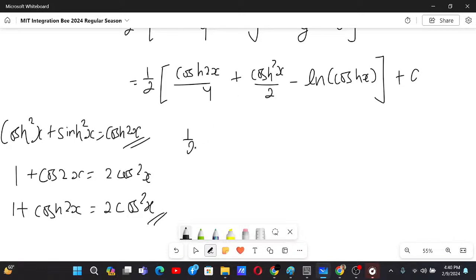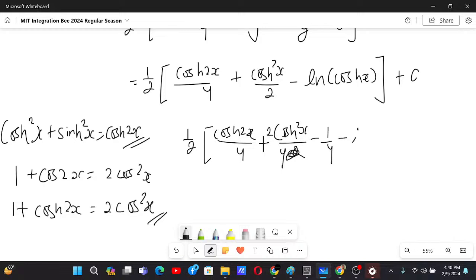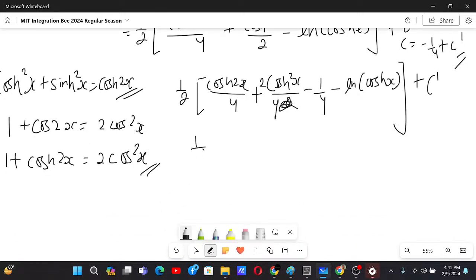So now we can introduce a constant over here, cos²x by 2, and I can make it 4 and then over here 2. Now introduce a minus 1 by 4. I can do this because I will just change the constant of integration to c dash. Basically c is minus 1 by 4 plus c dash. It doesn't matter what constant I give, and then we get 1 by 2.